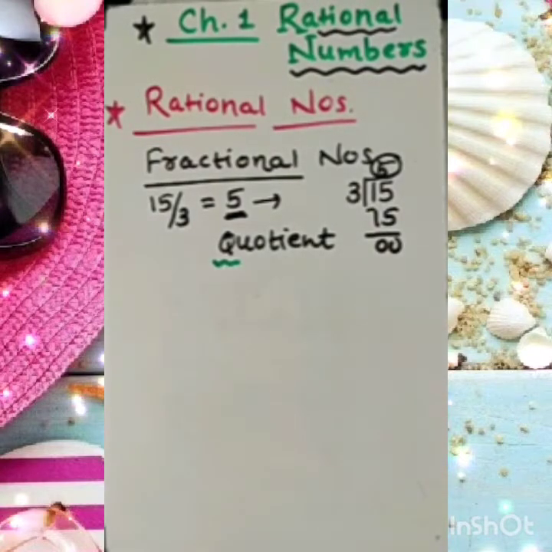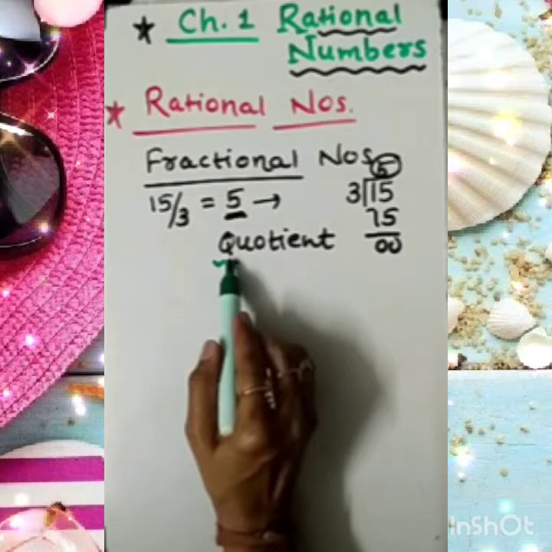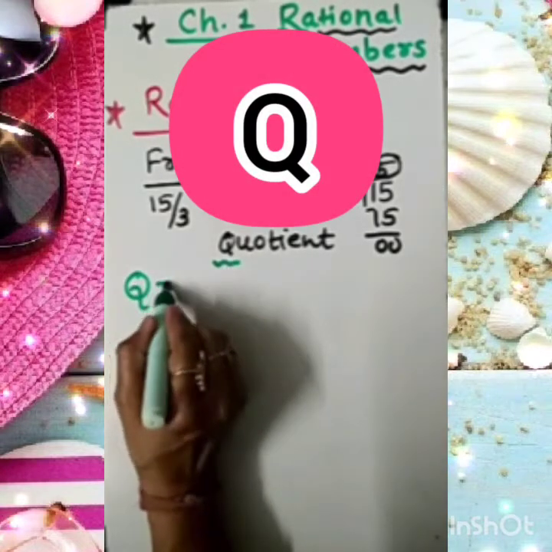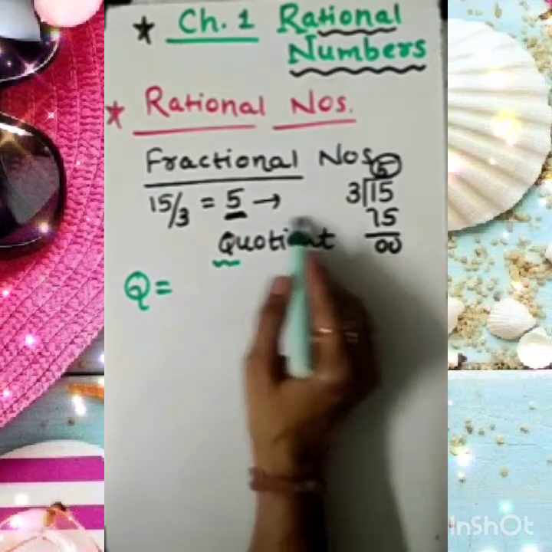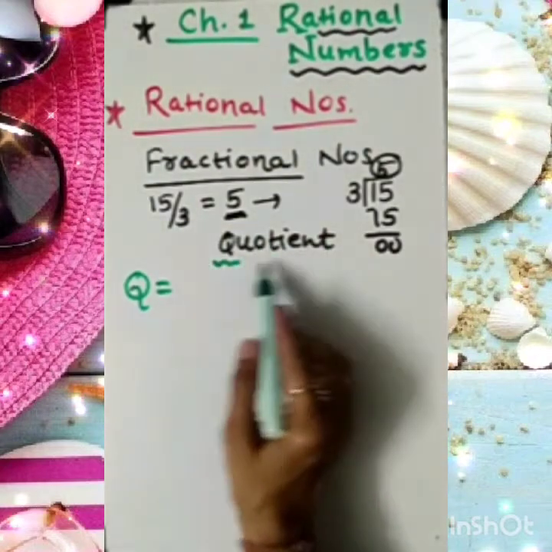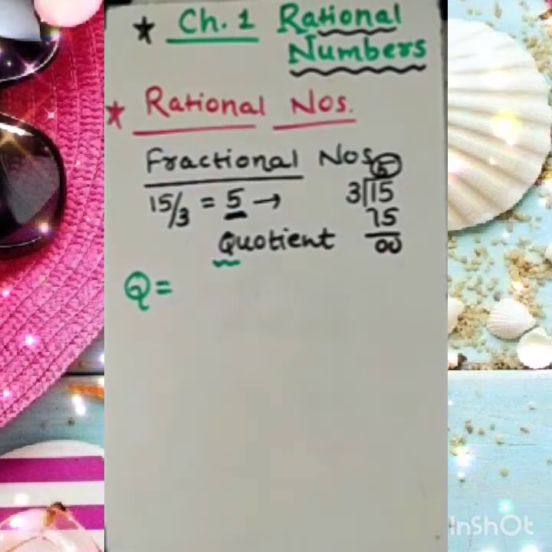Therefore, dear students, the set of rational numbers is symbolized with Q only. We are defining the set of rational numbers not with R, but by Q. So why is it Q? Because Q indicates the set of all the quotients of the fractional numbers. Simple.